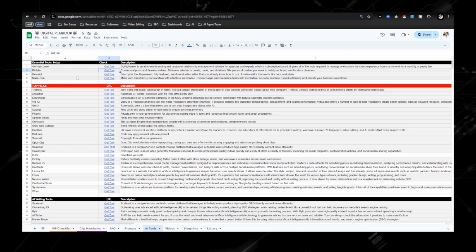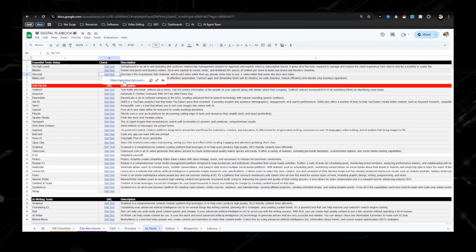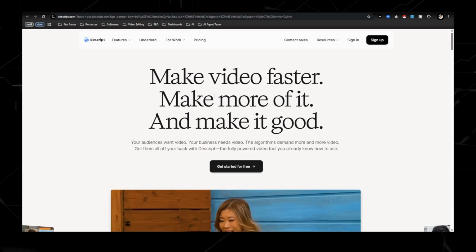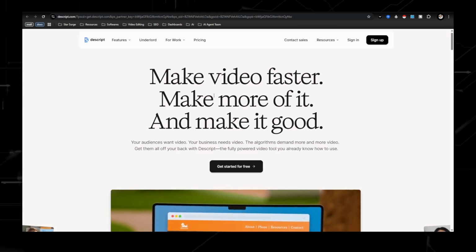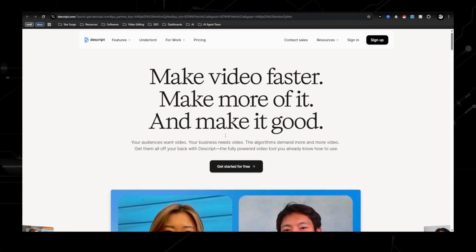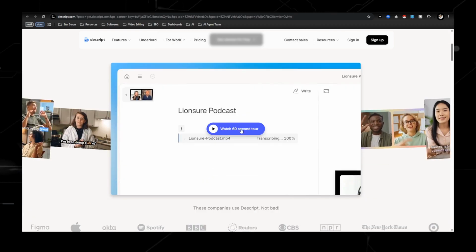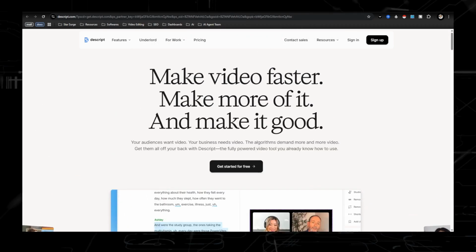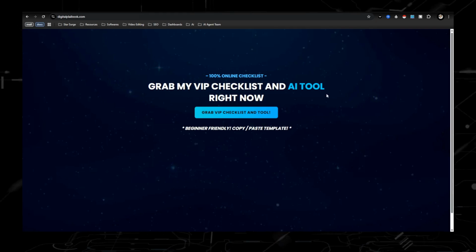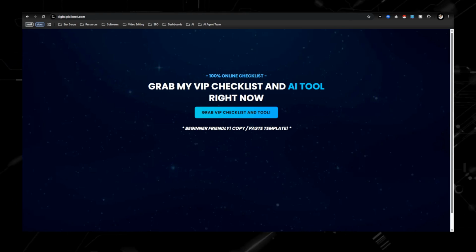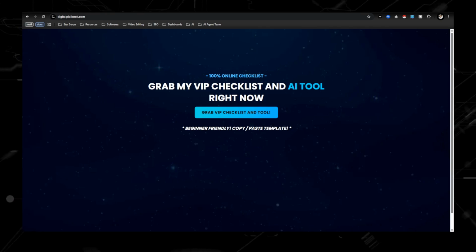One that I can't live without that I've been using is Descript. What Descript is, it allows me to create content, record content, and edit all my content. I would show you this, but that's what I'm recording my content on right now. And you can get started for free. I love this tool. I've been using it for over a year, and they allow you to do some really cool things. So maybe you want to talk about this tool. So going over to your funnel right here, maybe it would be like, grab my top 10 editing tools checklist you can get started with right now.